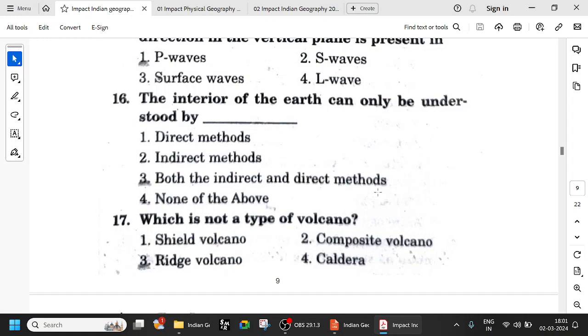Indirect methods are meteorites and seismic waves, etc. Meteorites are coming from outside, but when Earth had formed, all these asteroids, meteorites would have come together to form Earth, right? So whatever is there in the meteorites, we can study that to find out what is there inside the earth also. So that is why it is called an indirect method. Also seismic waves. Those are all indirect methods.